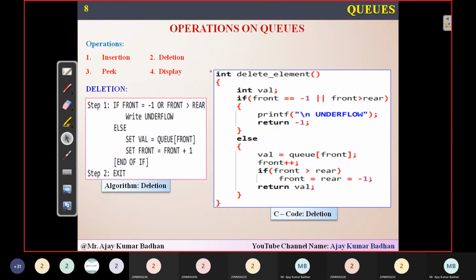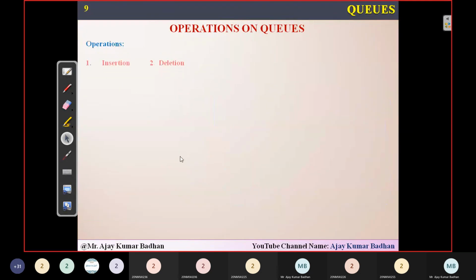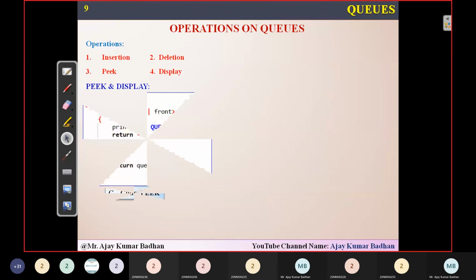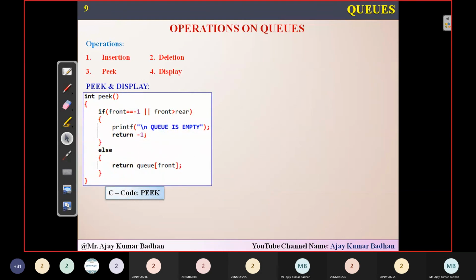Next, we have something called display. Display is very easy. I'll just explain it, and with this we'll stop. If we talk about the peek operation, the first element which is present in the array, we have to represent here. How can you get it? Simply from this particular array. This is your front. This is your rear. Whichever element is present first, that will be displayed.